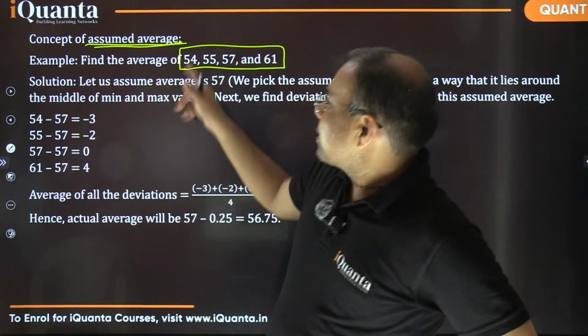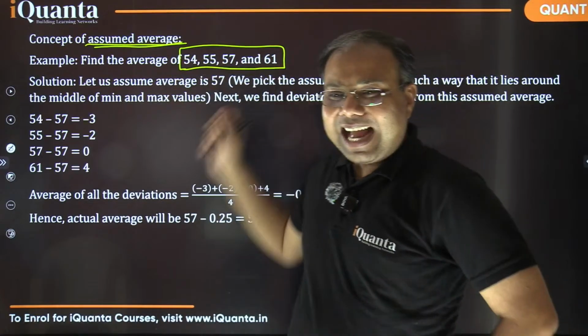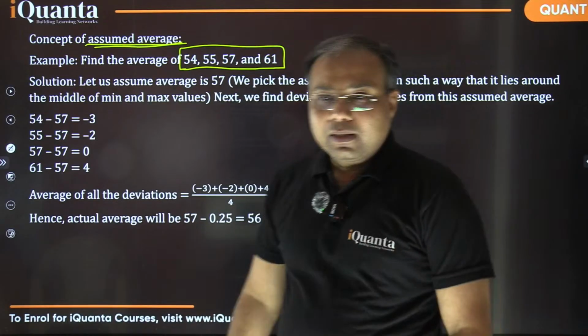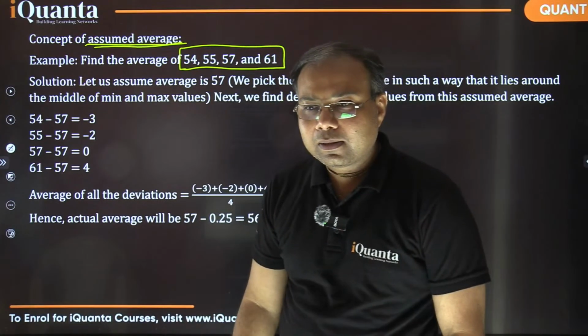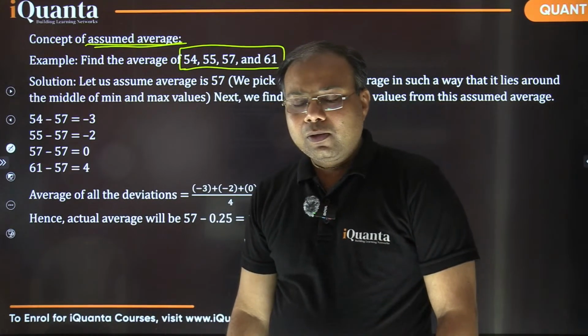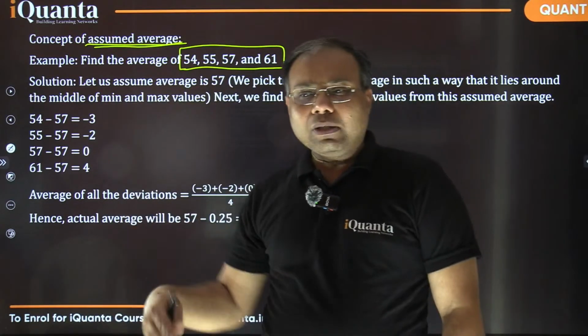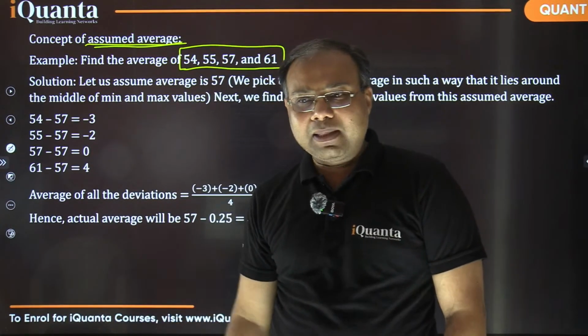Don't look at the board, just see these 4 values. You have to find the average of these 4 values, and they are not following AP, right? So what is the way out? Should we add all the 4 values and divide by 4? That is one of the ways, and that's correct. There is no harm in that.